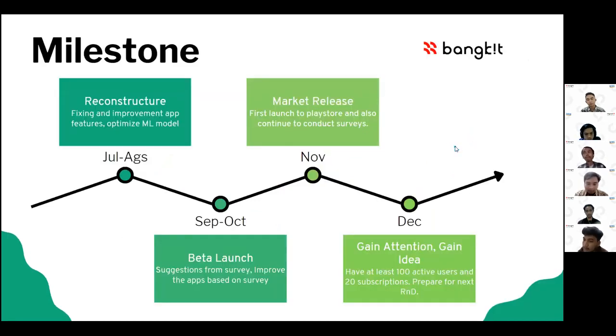Next, this is the milestone stage of our Rifsa team. Milestone is a time benchmark in the form of work activities. In July to August, there is restructuring, fixing and improving app features, and optimizing the machine learning model. In September to October, there is a beta launch, suggestions from survey, and improving the app based on survey. In November, there is a market release, first launch to Play Store and also continuing to conduct surveys. In December, there is Gain Attention, Gain Idea: have at least 1,000 active users and 20 subscriptions. Prepare for next R&D.